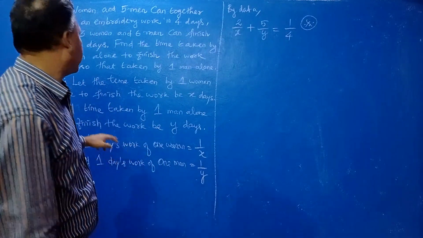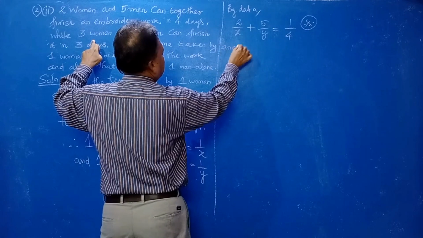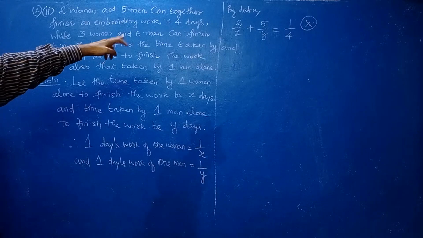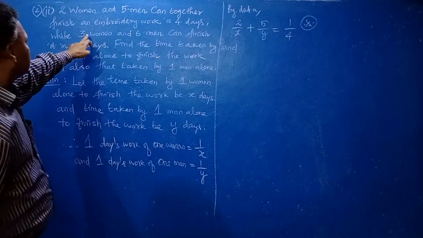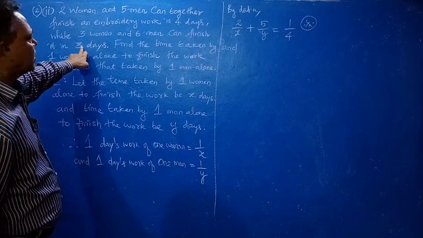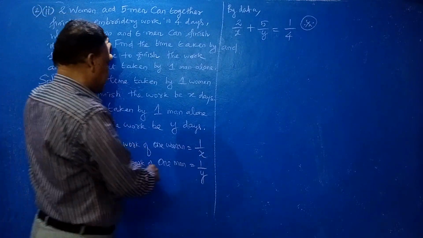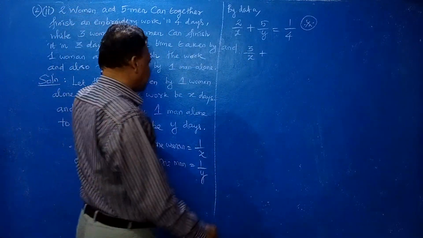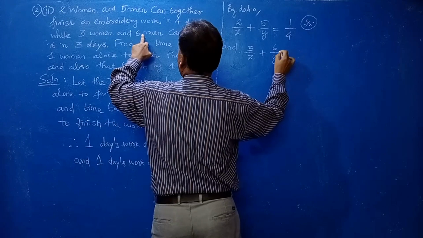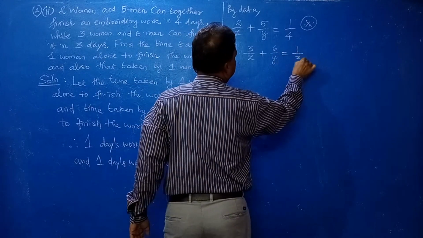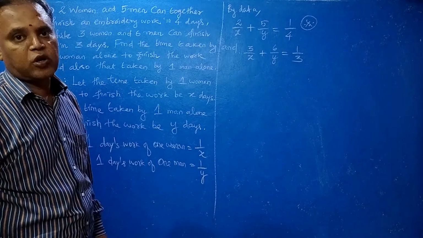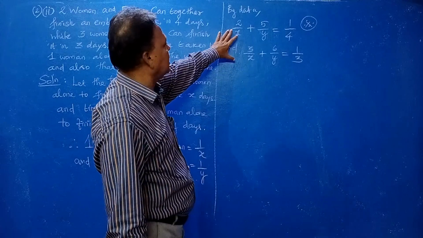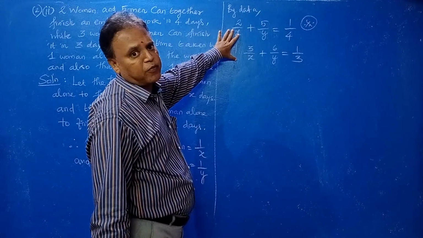Clear? Same way, another equation also. 3 women and 6 men can finish in 3 days. That means together, 3 women means 3 by X, together means plus, 6 men means 6 by Y is equal to 3 days. You have to convert into 1 day work, that means 1 by 3. Clear?